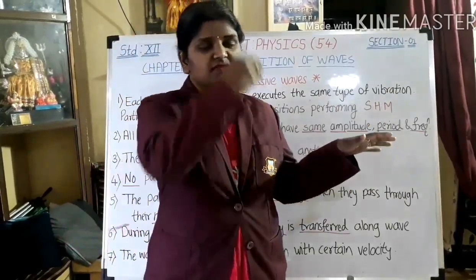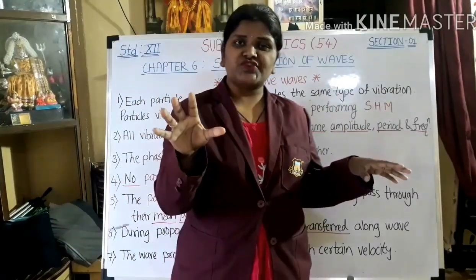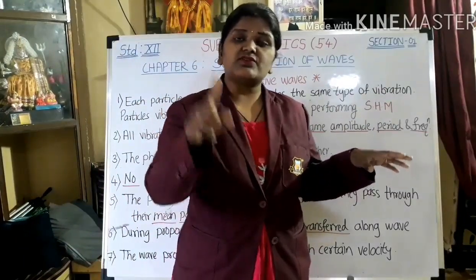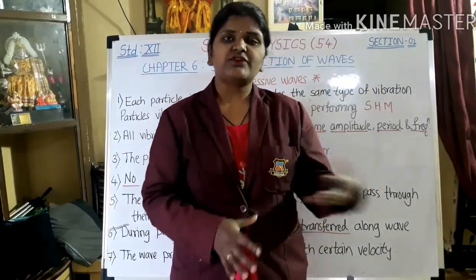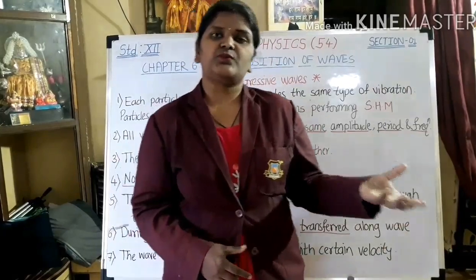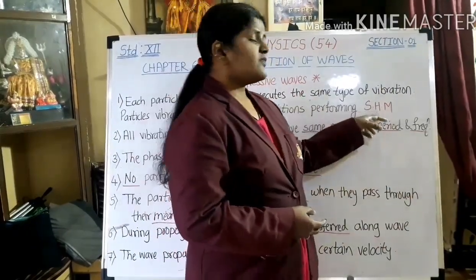What it tells us is that when a particle is performing motion, it performs SHM, which is simple harmonic motion. We have just completed the chapter on oscillations, in which we studied all the concepts under SHM.